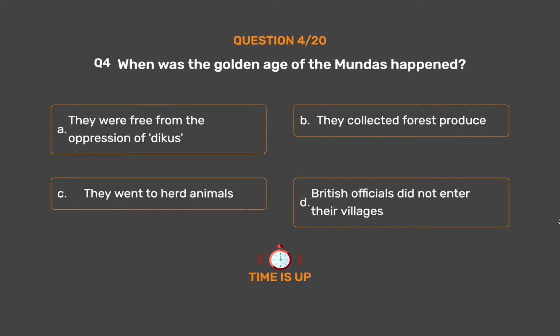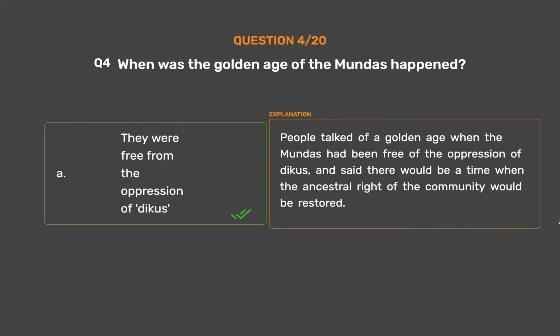The correct answer is Option A. They were free from the oppression of Dikus. People talked of a golden age when the Mundas had been free of the oppression of Dikus, and said there would be a time when the ancestral right of the community would be restored.